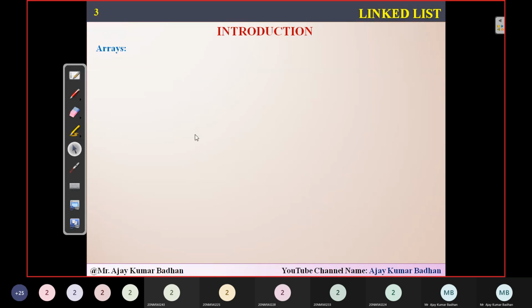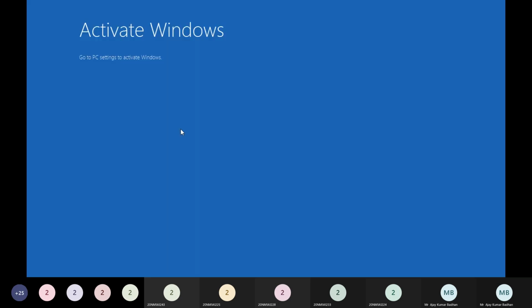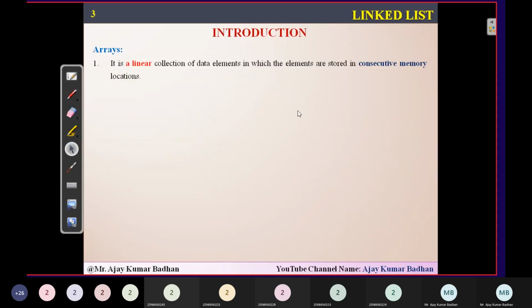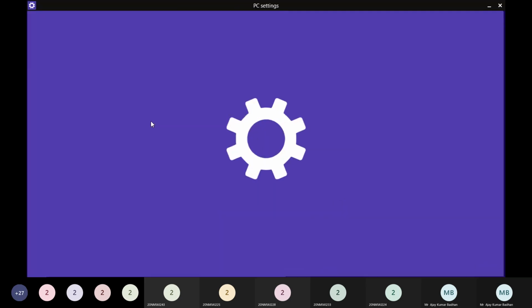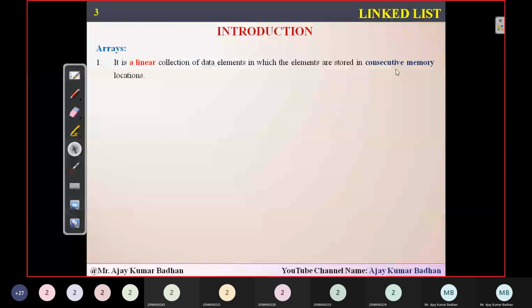We know what we mean by an array here. It holds data elements in one dimension, we already know it, isn't it? So it is a linear collection of data elements. And if we are not wrong, we know that this array is going to store all the elements in a sequential order. Sequential means consecutive memory locations are used in order to store the data.